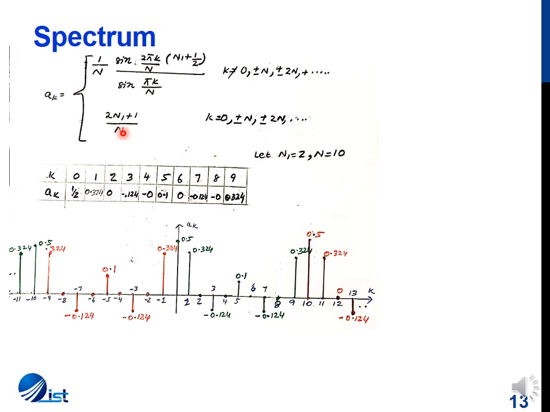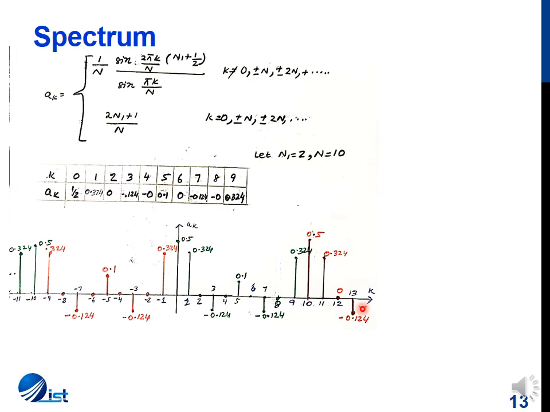So let's try to plot the spectrum given n1 is equal to 2 and capital N, which is the period, is equal to 10. I substituted the values of k in these expressions and determined the value of a of k. For a naught I used this value, 2 into 2 plus 1 is 5 by 10, which is half. And for the rest of the values I used this expression, and this table is formed. When I plot these values, this is the spectrum I get.